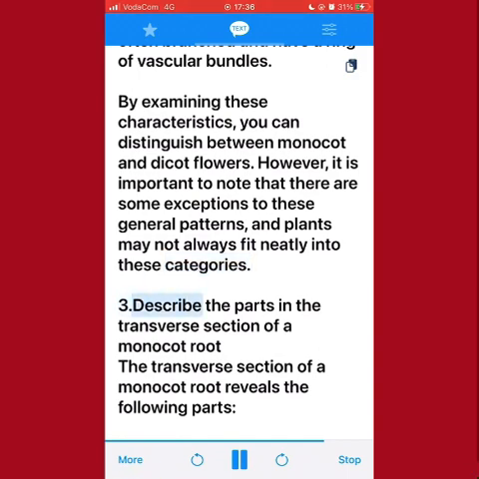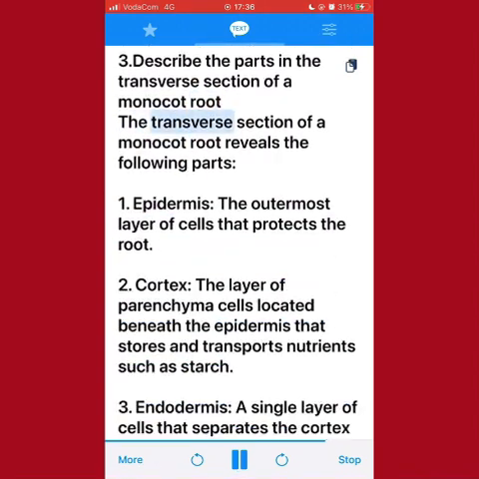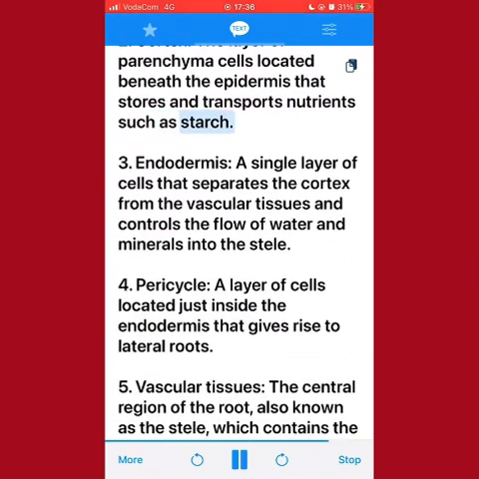3. Describe the parts in the transverse section of a monocot root. The transverse section of a monocot root reveals the following parts. 1. Epidermis, the outermost layer of cells that protects the root. 2. Cortex, the layer of parenchyma cells located beneath the epidermis that stores and transports nutrients such as starch. 3. Endodermis, a single layer of cells that separates the cortex from the vascular tissues and controls the flow of water and minerals into the cell.